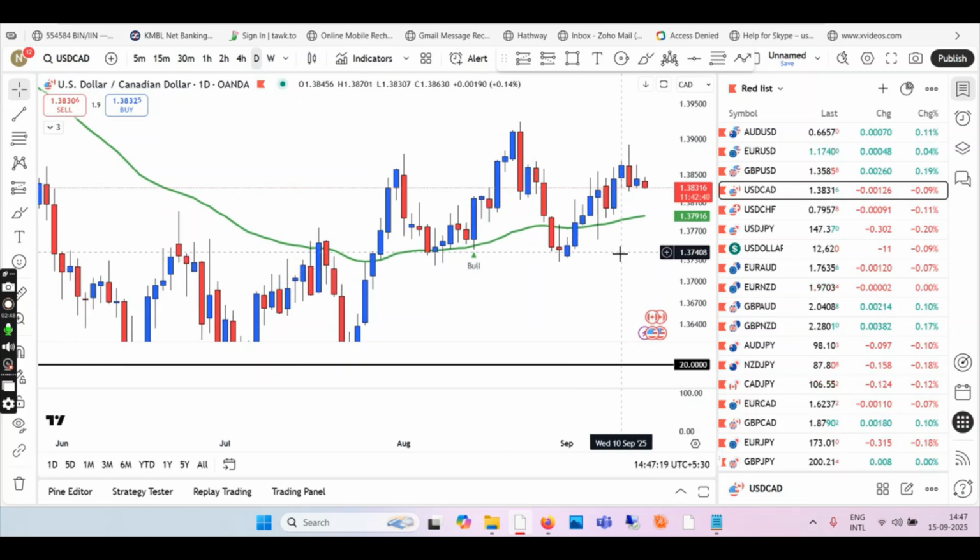So look for shorts because dollar is also overall weak. You have to consider the market insights as well. The dollar overall is in the downtrend or very weak right now. So dollar pairs will go down, right? So USDCAD is supposed to go down, but you can choose to trade GBPUSD, EURUSD as well. Go and watch my videos on that, and then you can decide which pair you want to do trading for.